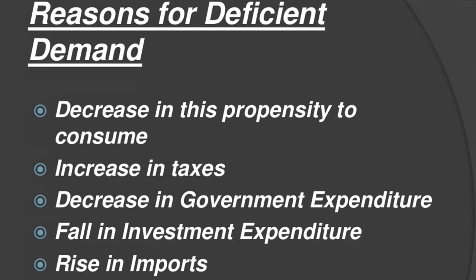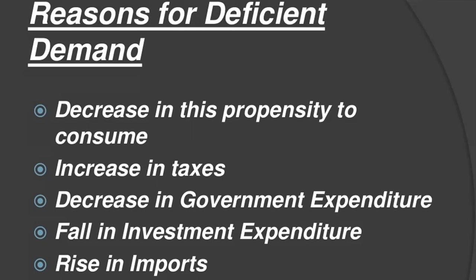Next, decrease in government expenditure. When the government reduces its demand for goods and services due to a fall in public expenditure, it also leads to deficit demand.